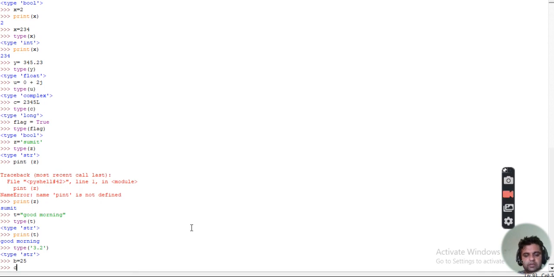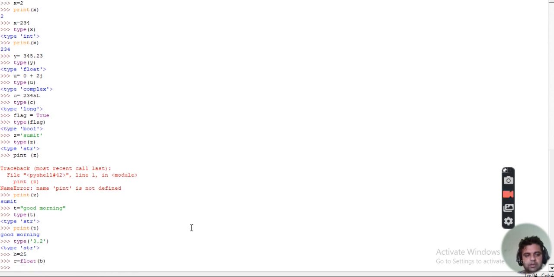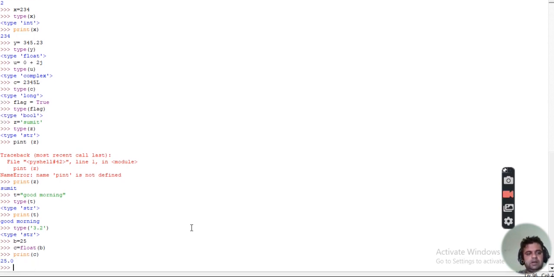If we write down c is equal to float of b, then we write down print c. What is happening? It is giving you 25.0. So what actually is happening over here is b is of int data type.